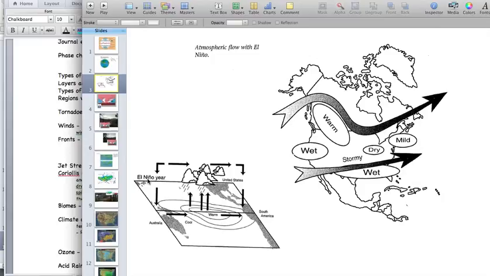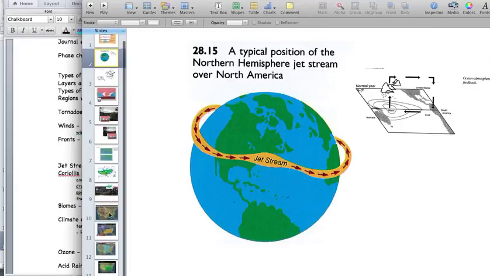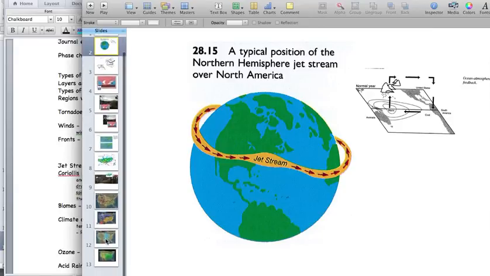So the El Nino, a simple way to look at it is there's two patterns on the jet stream, two arrows. A non-El Nino year, the jet stream would look like that. Now, the Coriolis effect refers to the spiraling of the air.